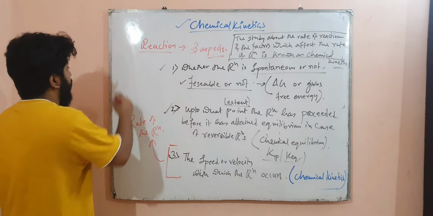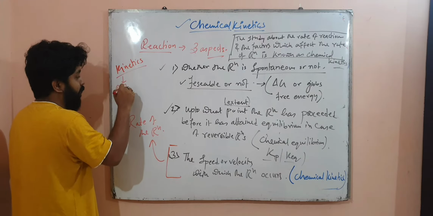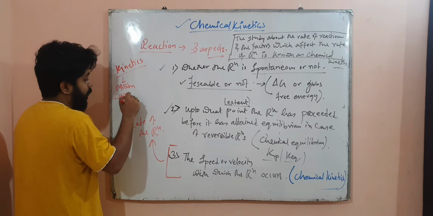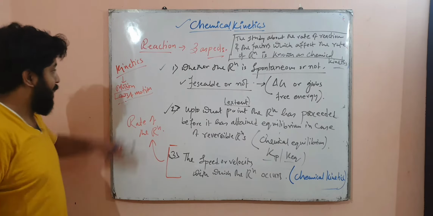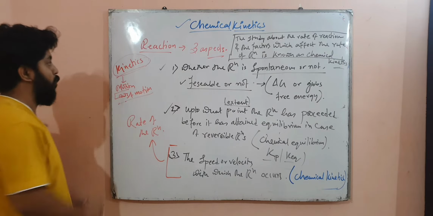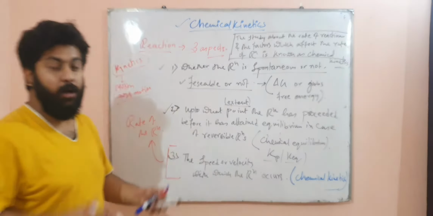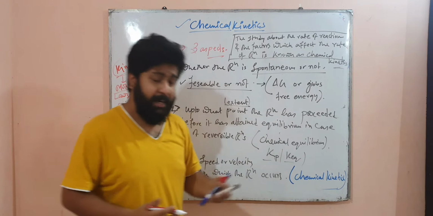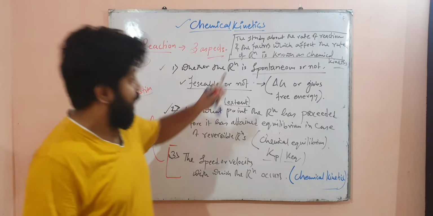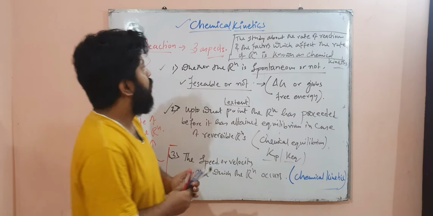Kinetics is a study in physics. In class 11 you must have studied kinetics, where you studied motion and laws of motion, motion in one dimension, then laws of motion. These all come under the branch of kinetics, which generally deals with motion, speed, acceleration or velocity. In the same way, we will study how fast or slow the reaction is, and the factors which affect the speed with which a reaction proceeds, is known as chemical kinetics.